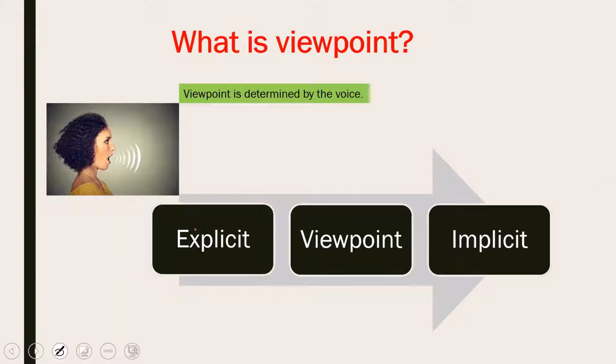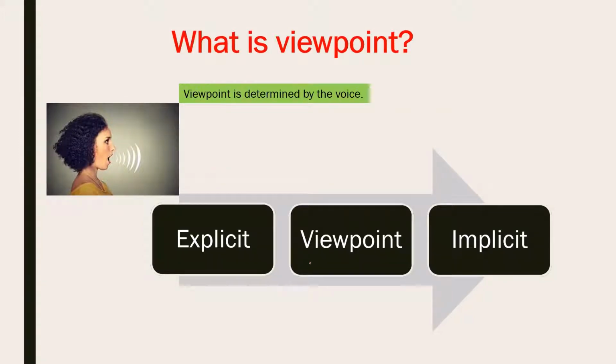So your voice, like this lady's voice, determines what kind of mindset she has. If somebody is quiet, you cannot reach what is there in the brain. So when she's saying something, it means you are reading the person's brain. Viewpoint can be explicit, can be implicit.